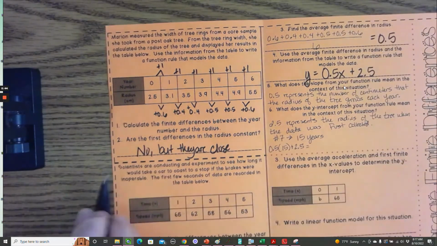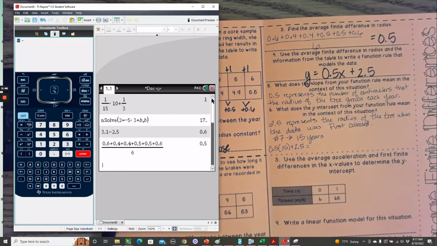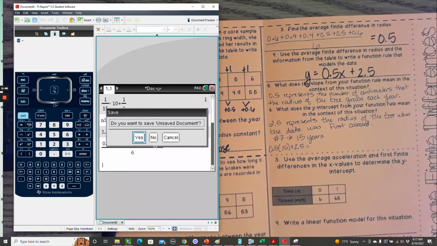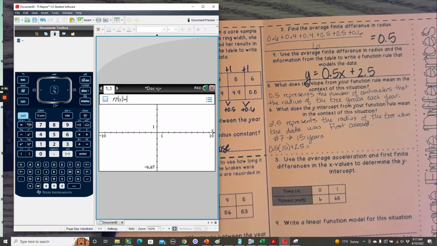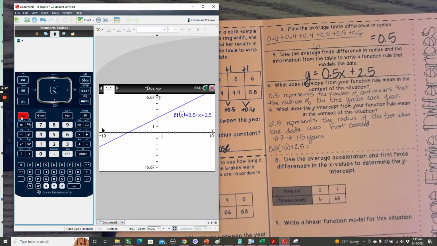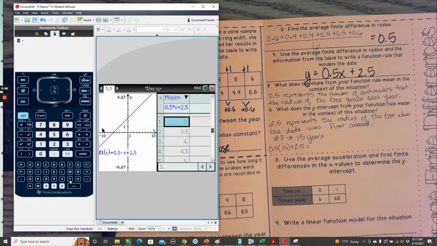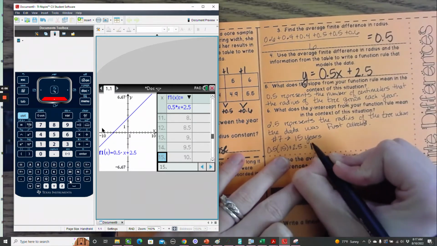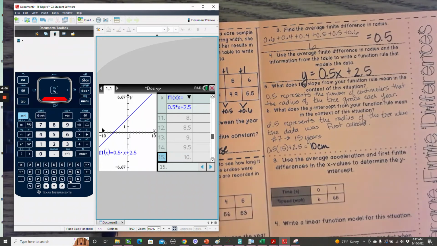The other thing that we can do is in our calculator, we can go to graph and we can type our equation in. We can pull up the table and we can go to where X is 15. So that radius would be 10 centimeters.